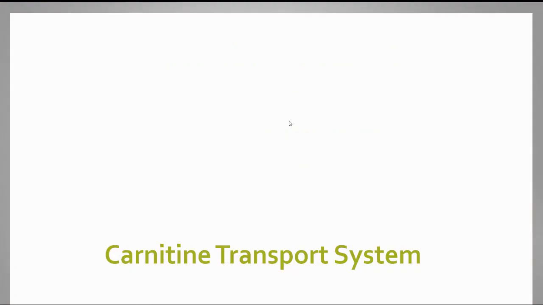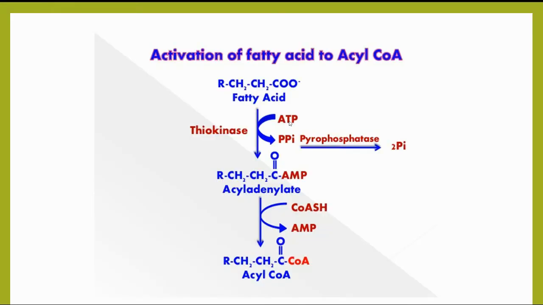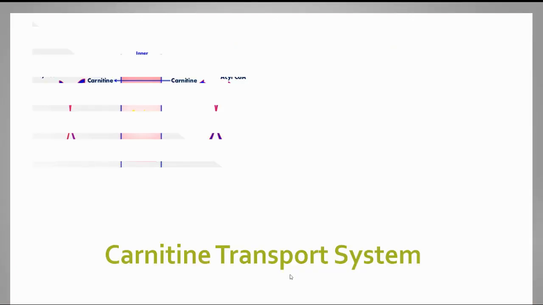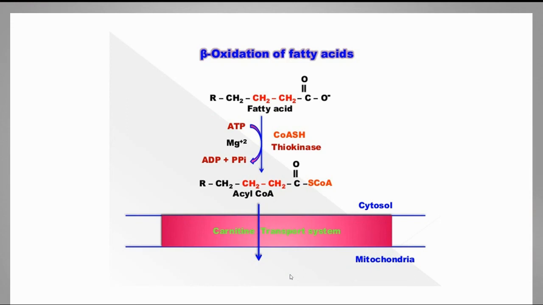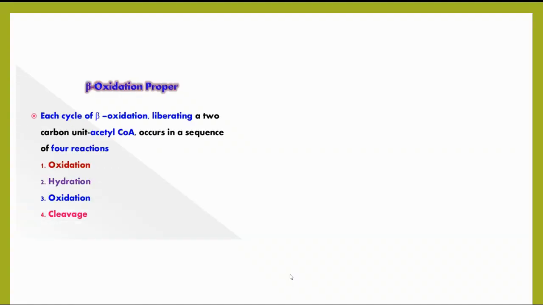Next, the acyl-CoA which was produced by the activation of fatty acid is transported through the carnitine transport system, where carnitine acyltransferase 1 and carnitine acyltransferase 2, the two specialized enzymes, are involved in the transportation of acyl-CoA from the cytosol to the mitochondrial matrix. The acyl-CoA that enters the mitochondrial matrix then undergoes the beta oxidation proper. The beta oxidation proper consists of 4 sequential reactions, of which 2 are oxidation, 1 hydration, and the 4th one is the cleavage.